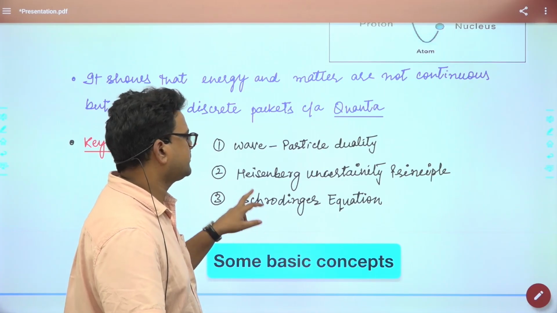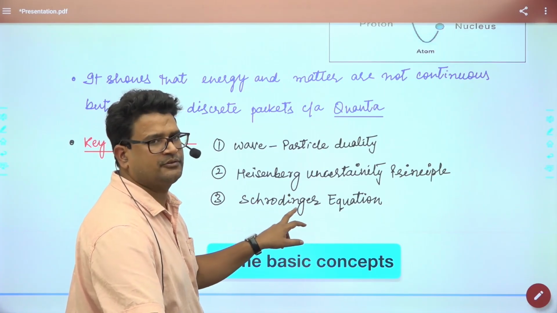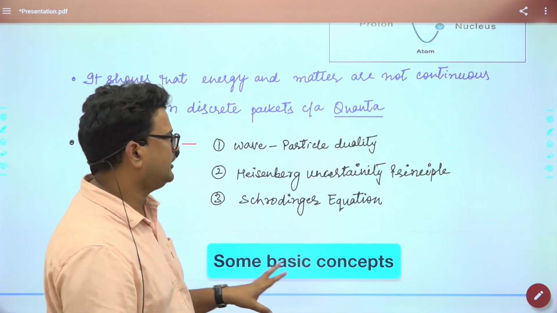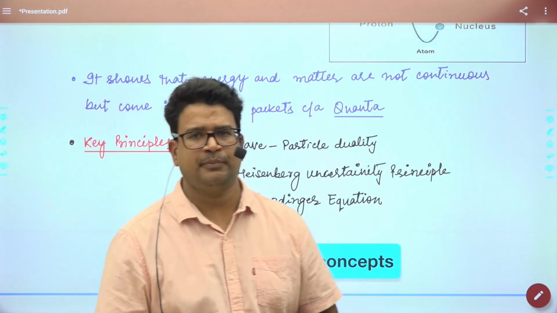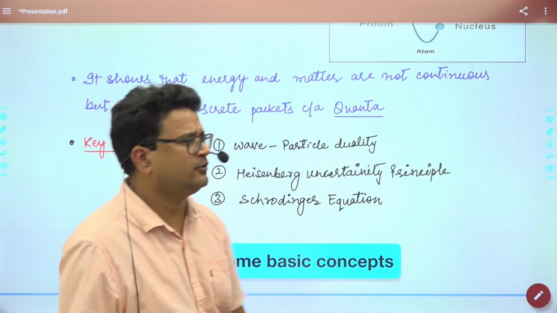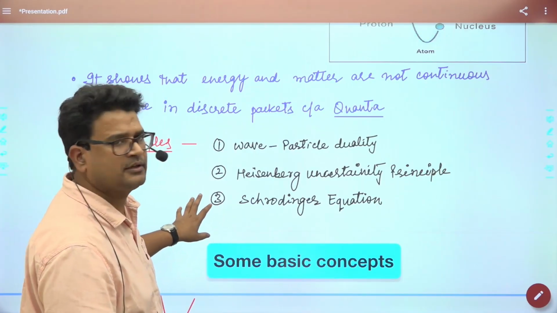We also study the Schrodinger equations. Very basic details are not required here, but a question could be asked about which principles quantum mechanics is based on, so you need to understand at least the basics.